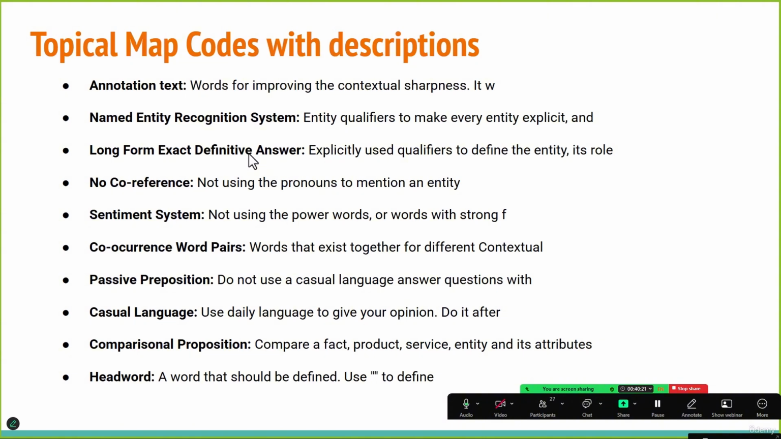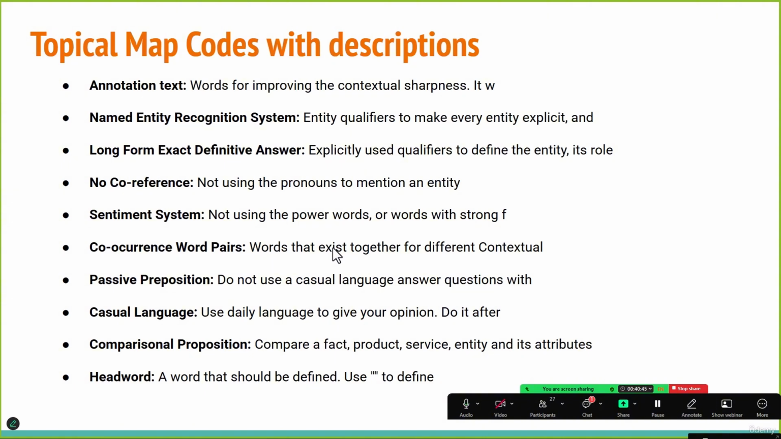Next is passive proposition. There is also a separate lecture on this, focusing on how you should avoid using casual language. You must use the proper language specific to the niche. For instance, doctors have a specific language, and a nutrition expert has a distinct language. Similarly, a person in technology has a different language. Every field has a specific language pattern that is used.